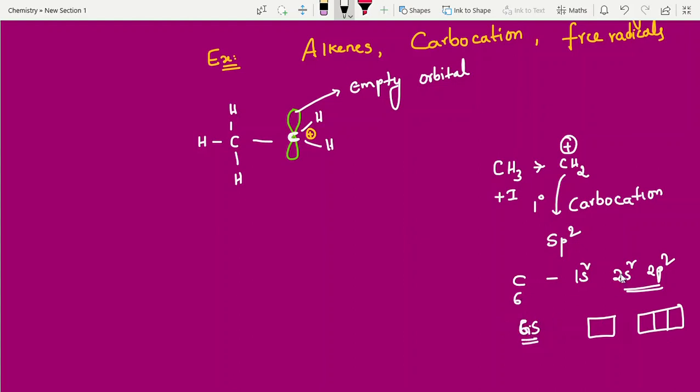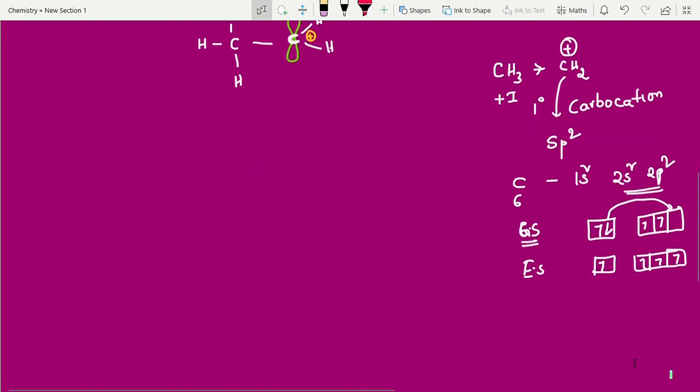Ground state means 2 electrons here. Degenerate orbitals are filled singly first. Now in the excited state, the paired electron jumps into the vacant orbital. Now students, listen carefully. Here 1 electron, totally 3 electrons, right? So this is sp3 hybridization type.